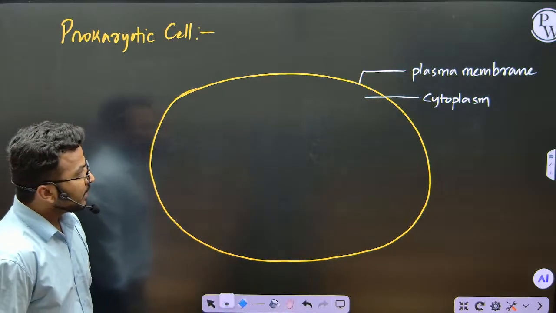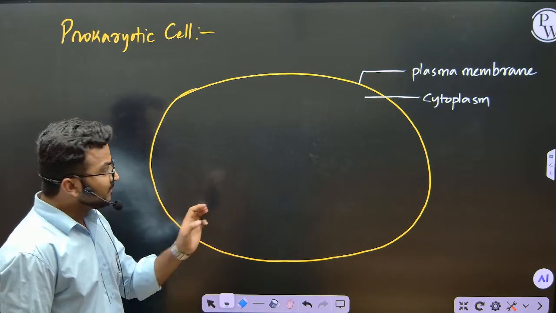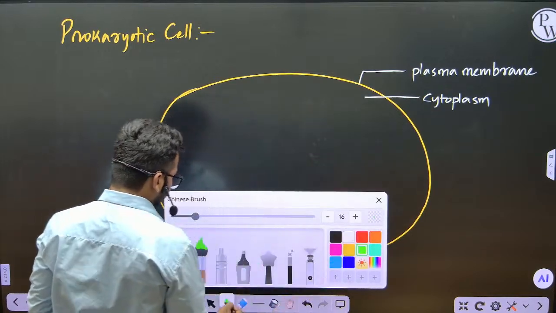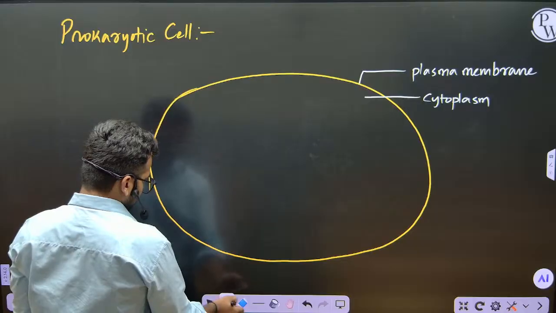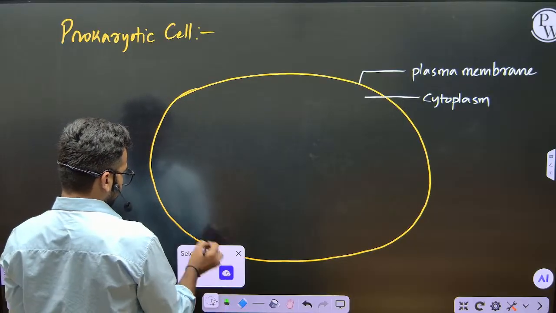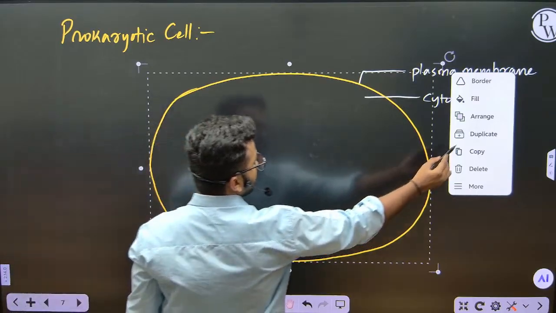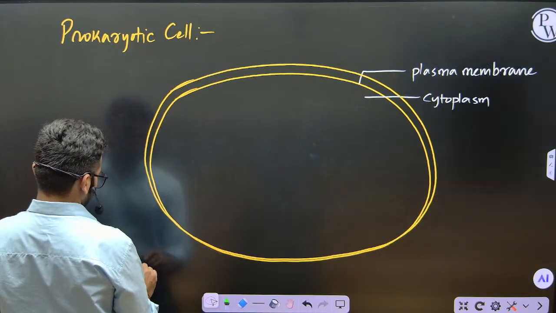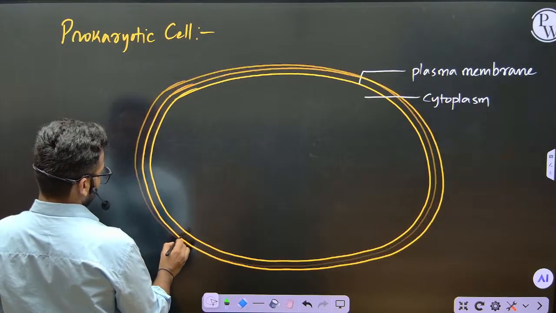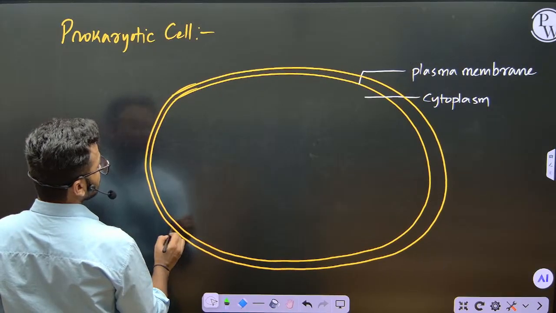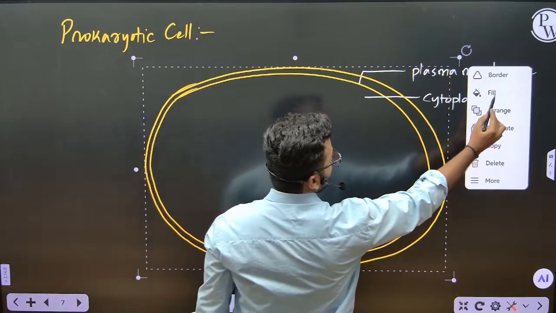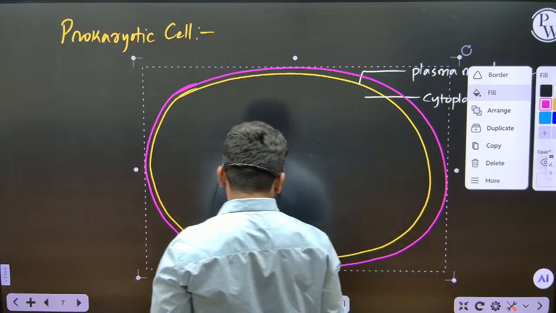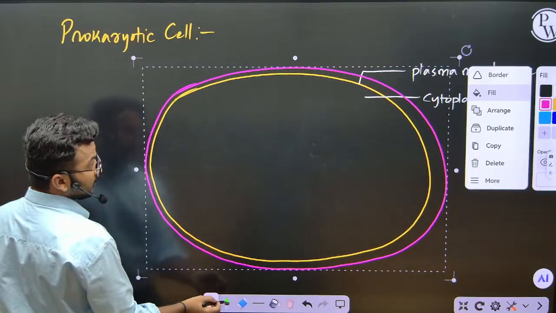In case of bacteria, you will see another layer upon this, that is the cell wall.